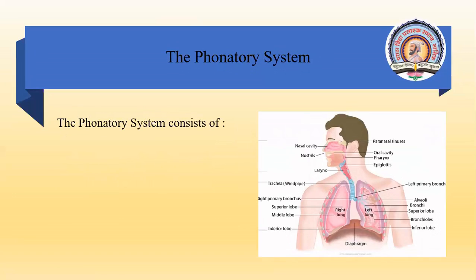Now, next we have the phonatory system. When we speak about the phonatory system, it consists of what? It consists of larynx, vocal cords, and glottis. Now look at this picture. This part, both the lungs, muscles of the chest, and the windpipe, is over. Next, we are going to see the phonatory system. Here you have a red colored tube. Can you see? This red colored tube is called larynx.